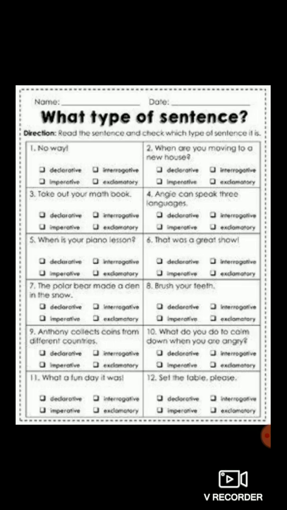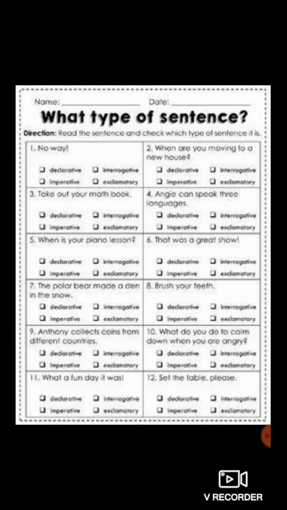Fifth one. When is your piano lesson? Again here the question is asked, therefore it is an interrogative sentence. Sixth one. That was a great show! Again the exclamation mark is there at the end. So therefore this is an exclamatory sentence.